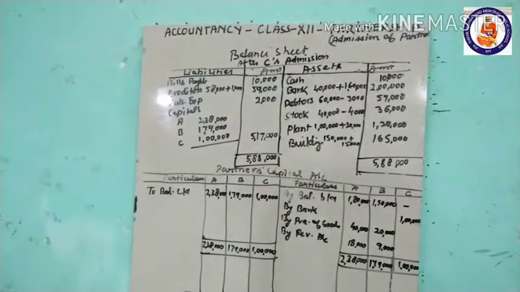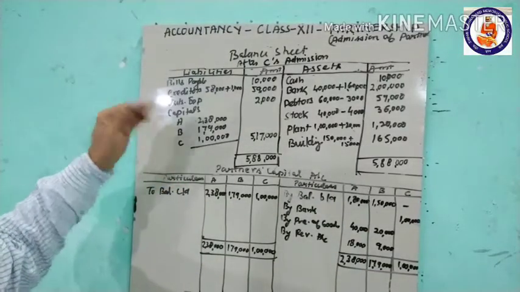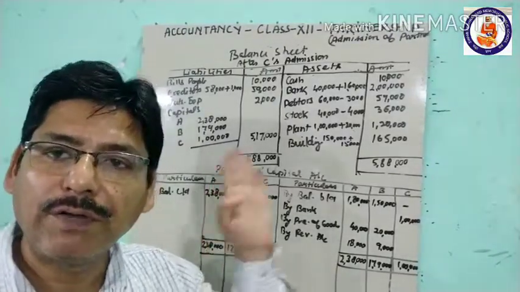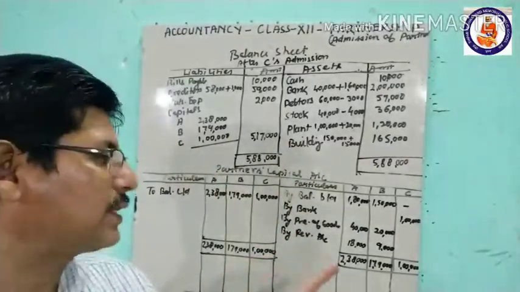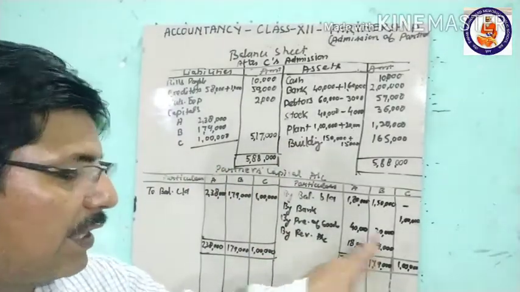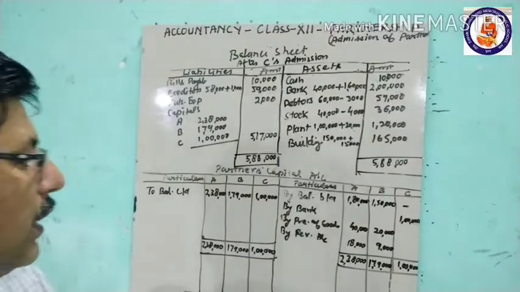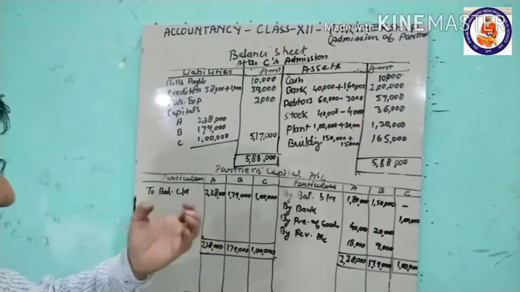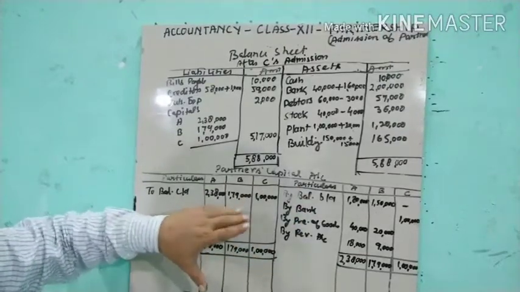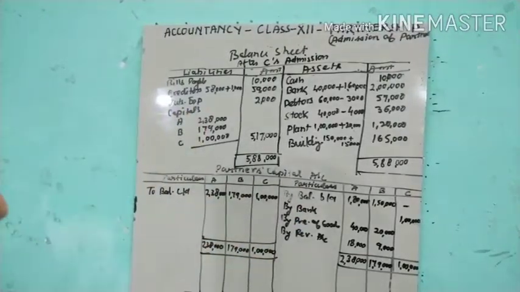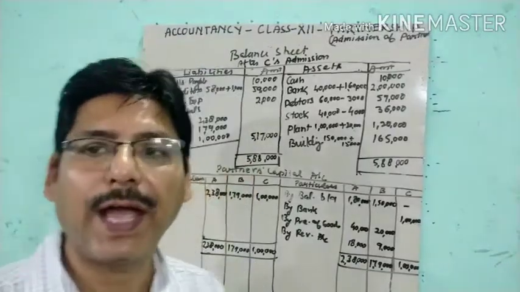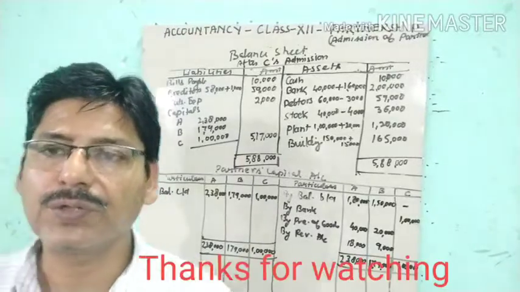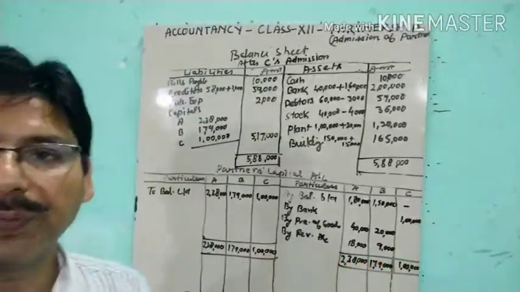Then the revaluation account balance, whatever profit was there, is transferred: revaluation account debit to partners' capital accounts, 18,000 and 9,000. After this we have taken the balance here, and then balances are transferred like this. So this is the way we have to solve the questions and journal entries. I have told you; try it yourself, try more questions. Thank you.